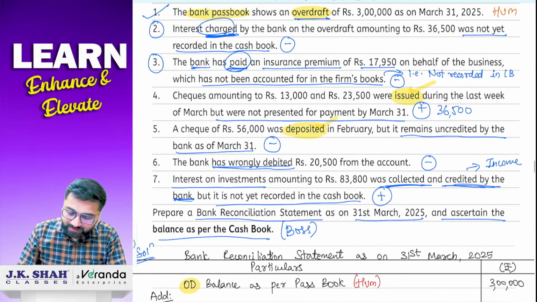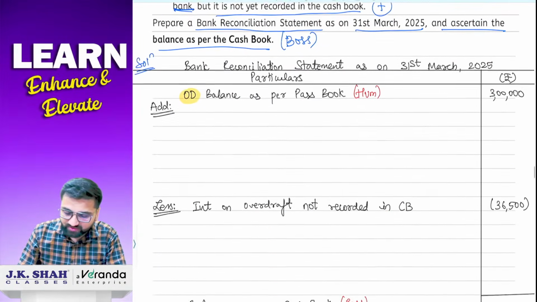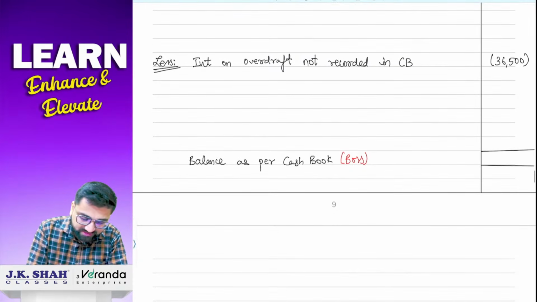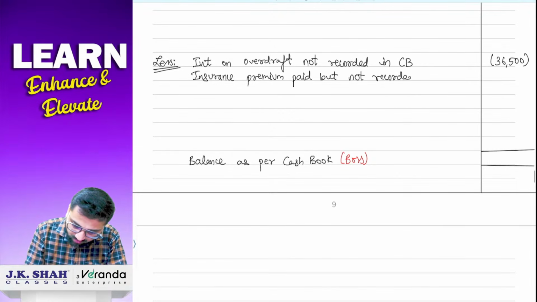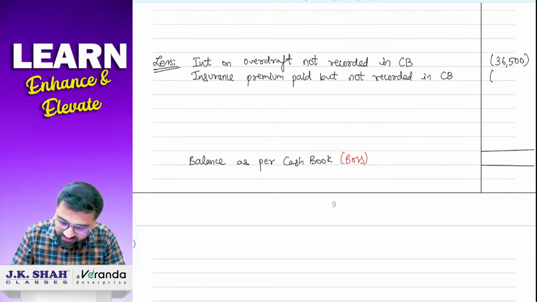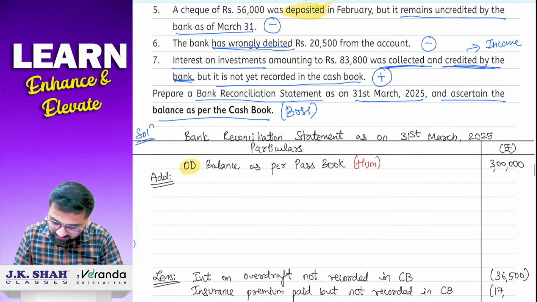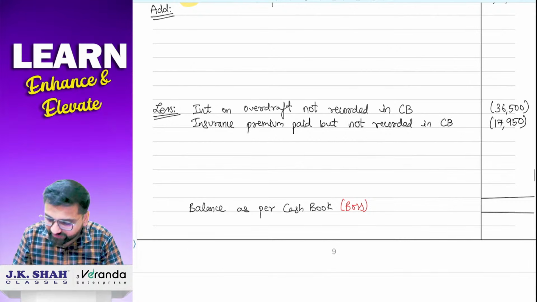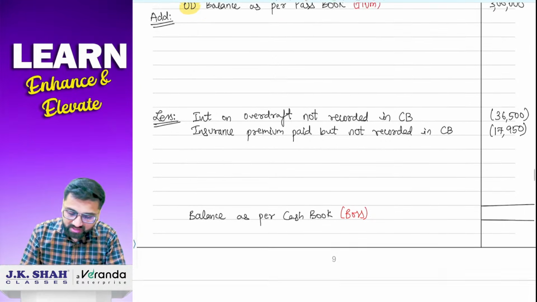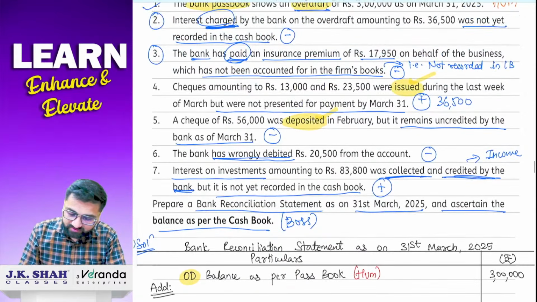Next, the bank has paid insurance premium. Again, it is not recorded in cash book. So we just have to do less only. So write down here insurance premium paid but not recorded in cash book. The amount is how much? So amount is, sir, 17,950 rupees. Okay.